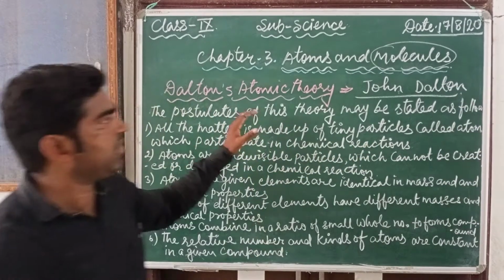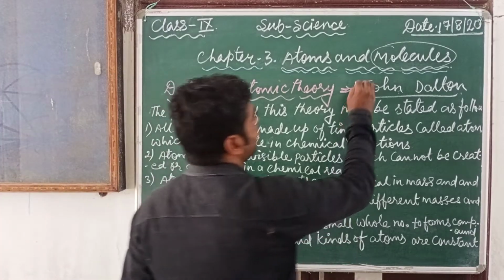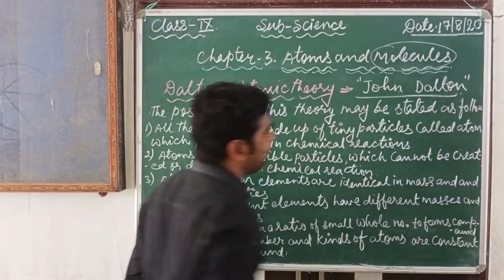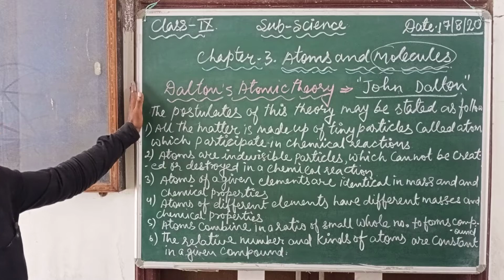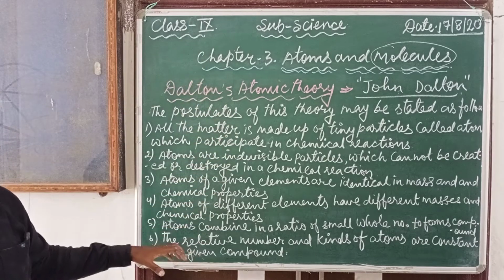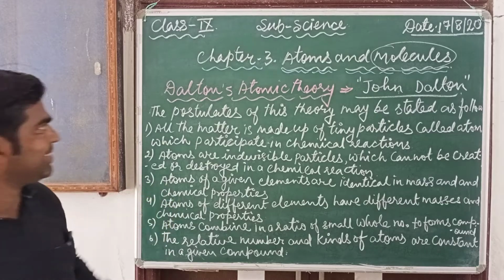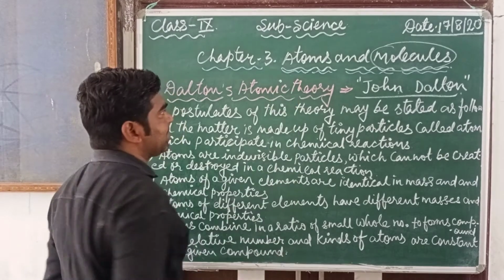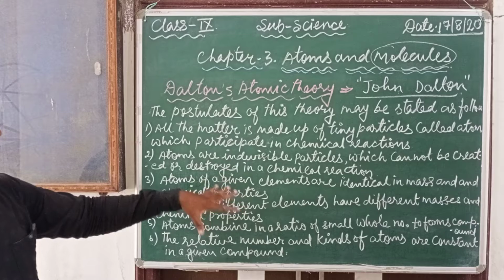So who proposed this theory? This theory was proposed by John Dalton. That's why it's known as Dalton's atomic theory. So why is it called atomic theory? Because it tells us about the basic characteristics of atoms.